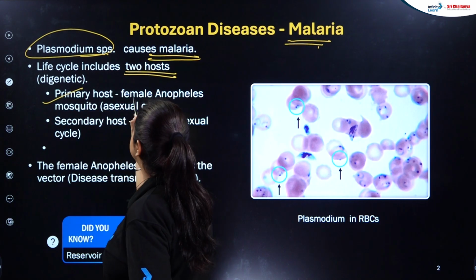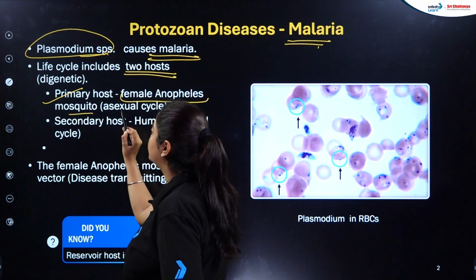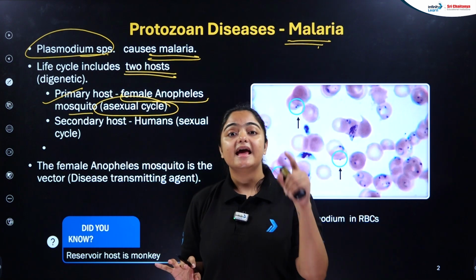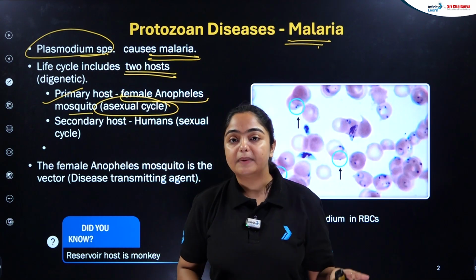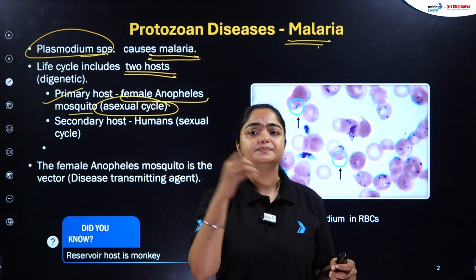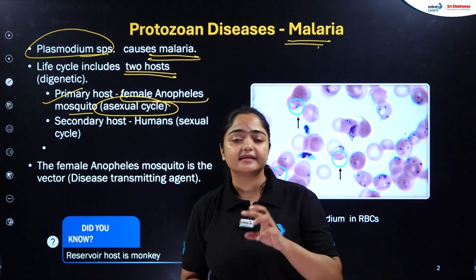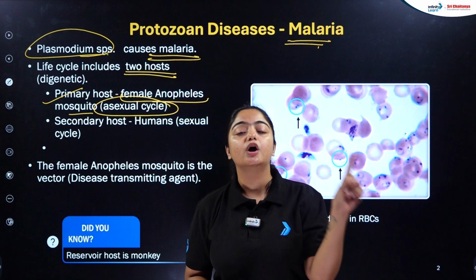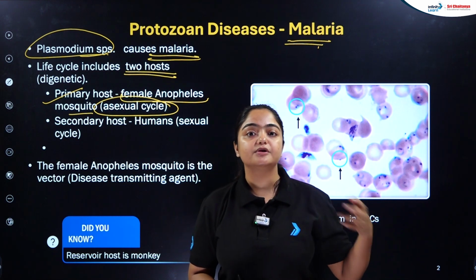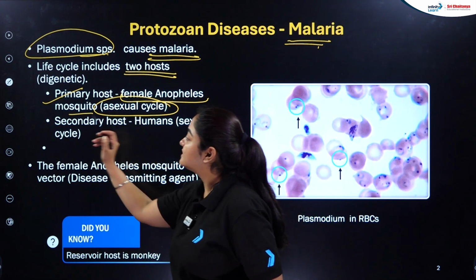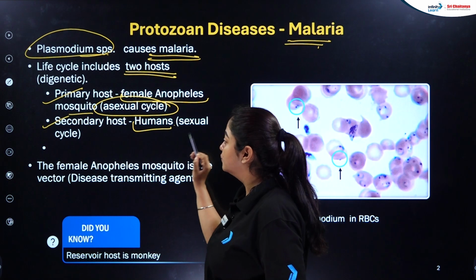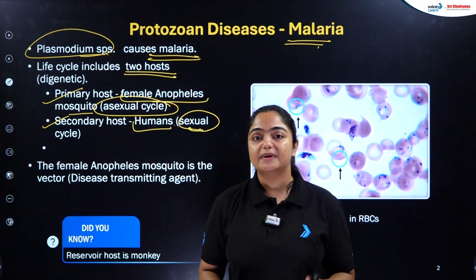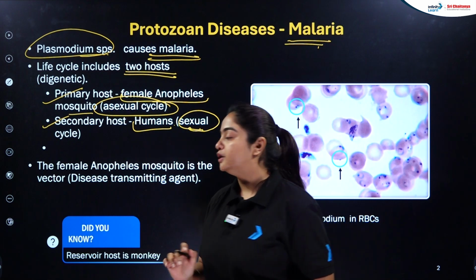The primary host is the female Anopheles mosquito, where the asexual cycle of the Plasmodium takes place. Then when the mosquito bites an infected person, the blood is sucked, and when that blood is transmitted to a healthy person, that's how a healthy person is also affected, okay? The secondary host over here are humans, where the sexual cycle takes place in the RBCs of the humans, okay?